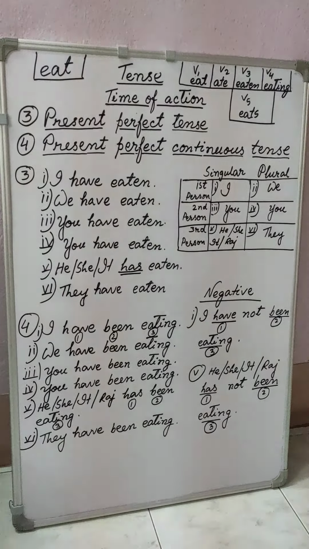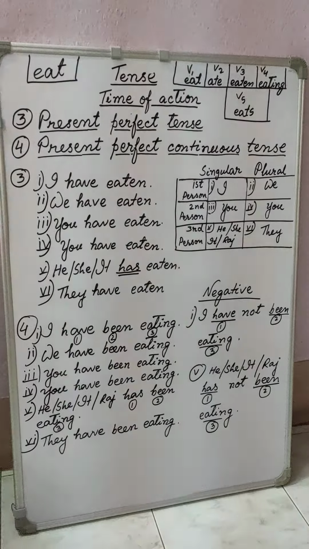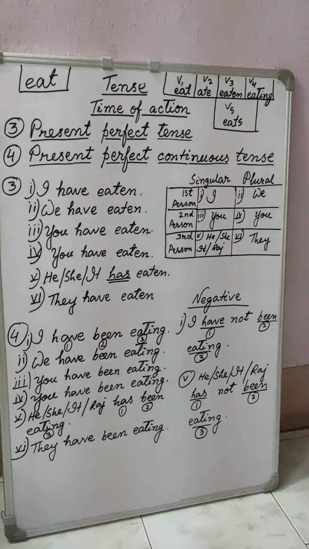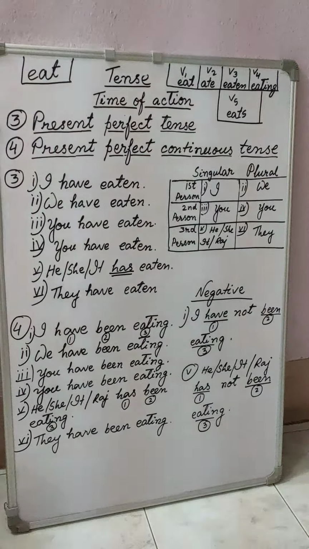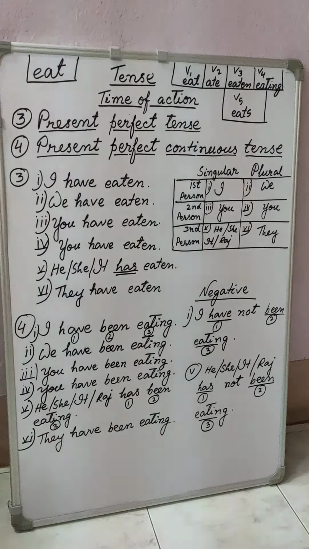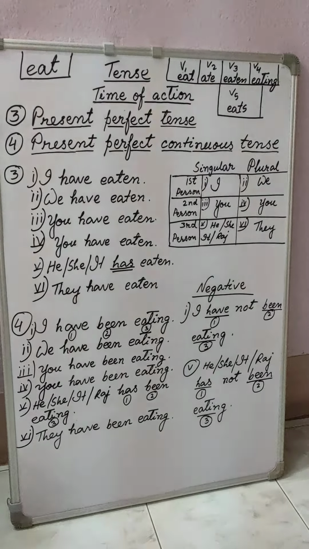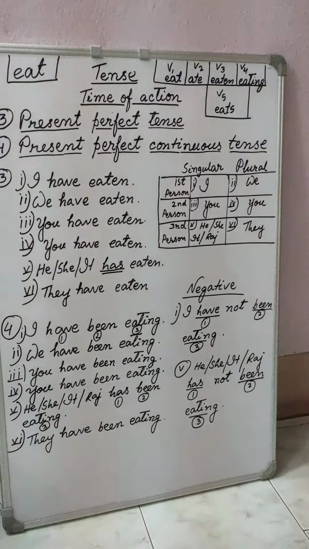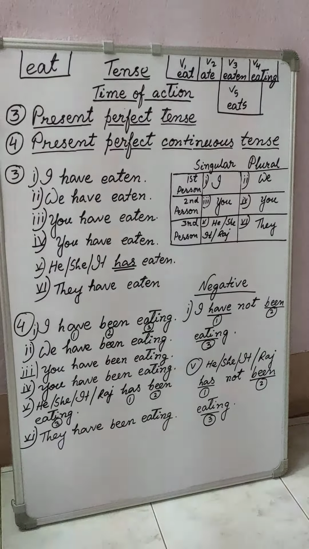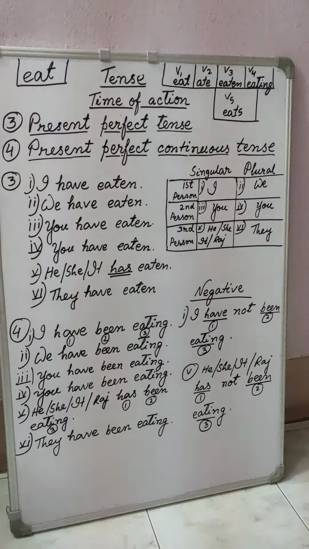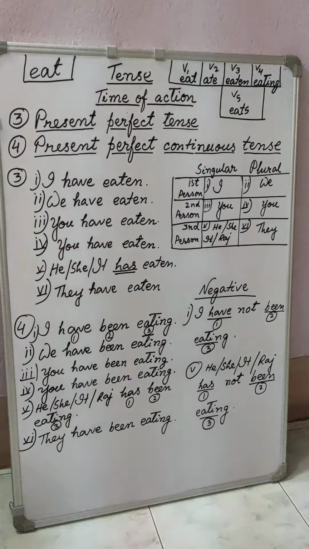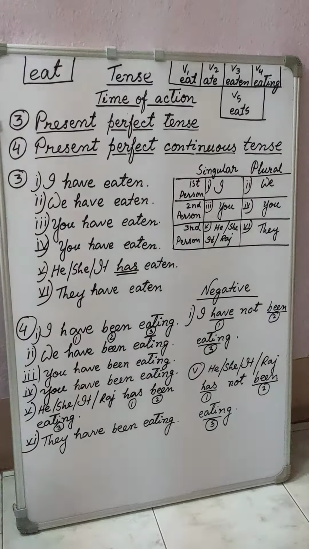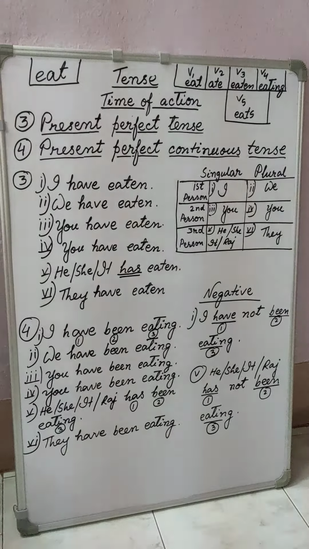So what will be the first? What is present perfect tense? Present perfect tense is used when the work or the action has just been completed. The action which has been just completed, completely done, then you have to use present perfect tense.